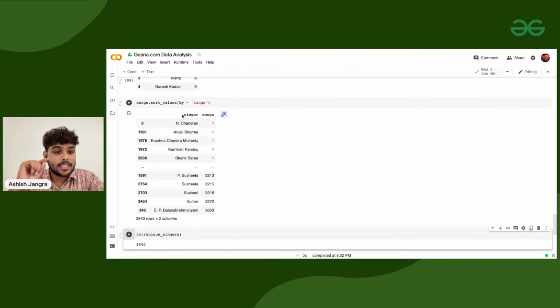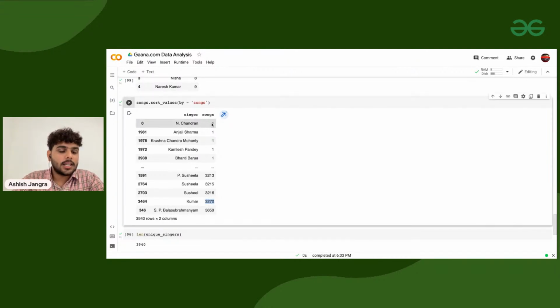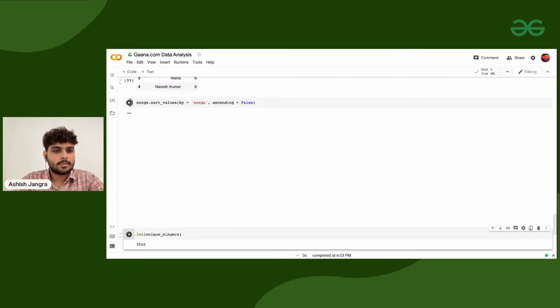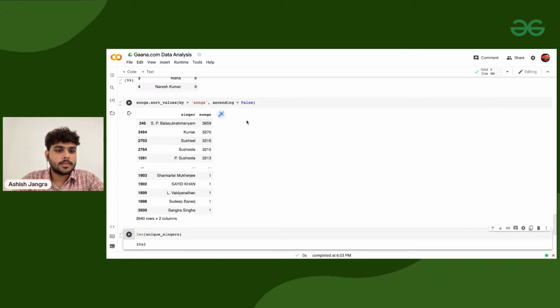If I'm executing it, here you can see it is in ascending order. I want it to be in descending order, so I'm writing ascending equals false. Execute it. These are the top singers.